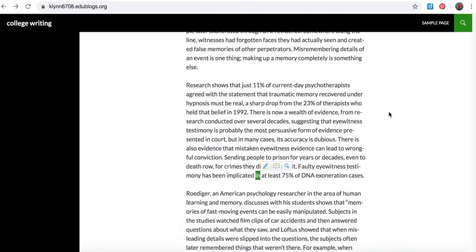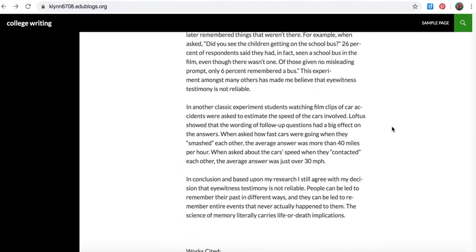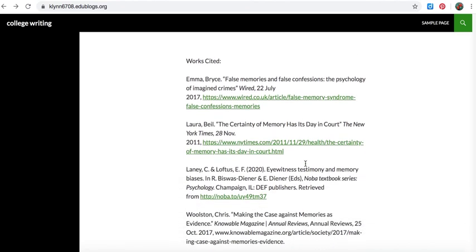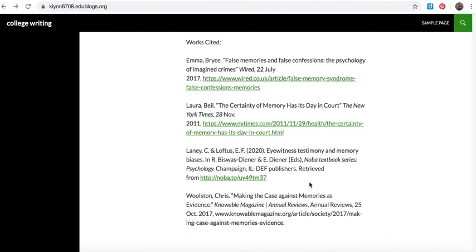And then if the reader has any question about it, they can go down to your works cited, find the source, and then they can check for themselves. So you're not the one that has to prove that. The responsibility is on the author of these sources, which is why it's really important to have good quality sources. New York Times, Wired are both reputable sources. This one seems to be as well.